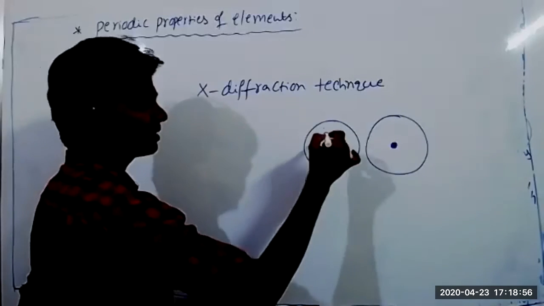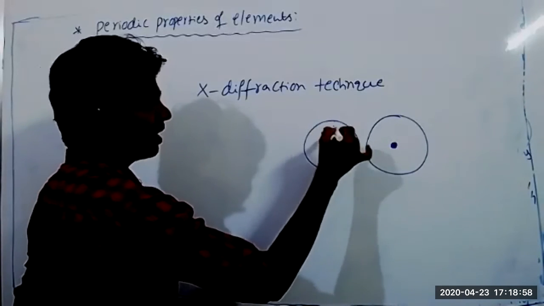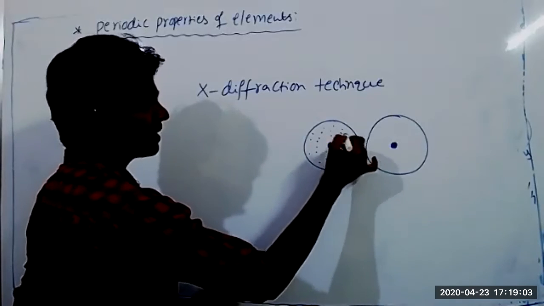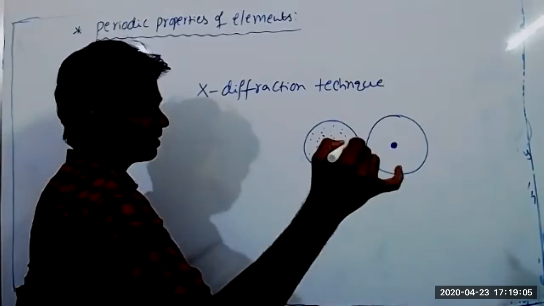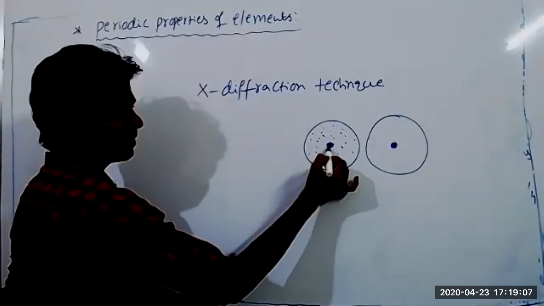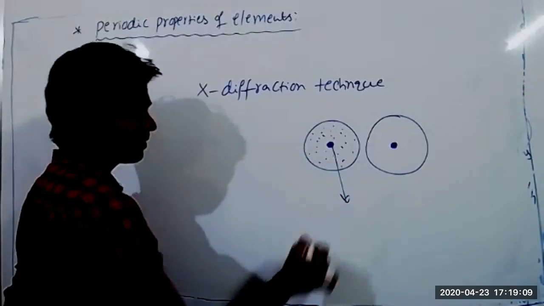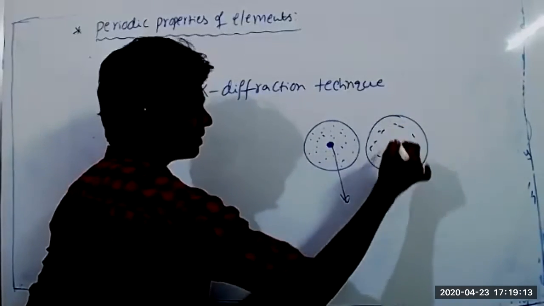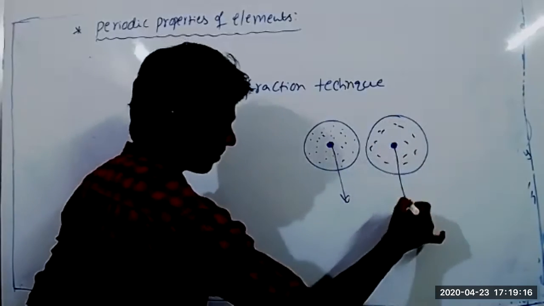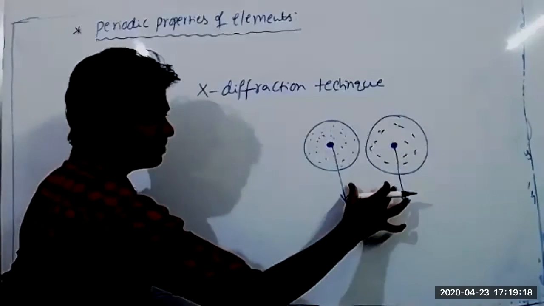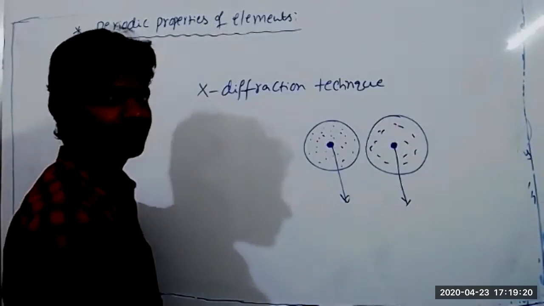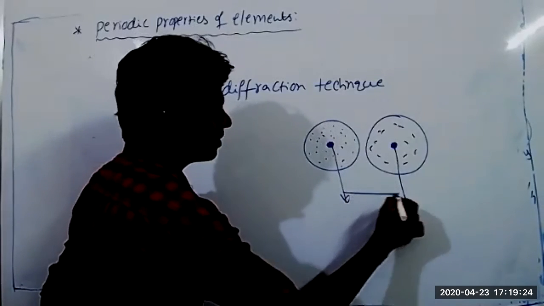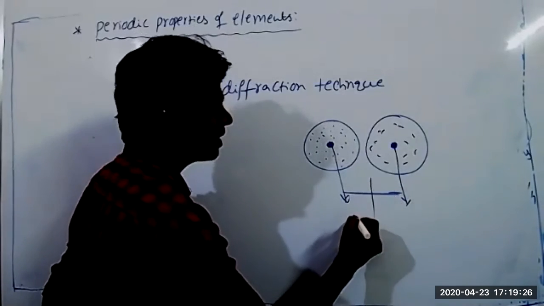If you pass X-rays in this technique, most of the waves pass through the atom, but very few rays come back. When an X-ray strikes this nucleus point, it comes back. And here also, these pass through the atom, and here the X-ray comes back. The distance between these rays is calculated, and half of the distance gives the radius of the atom.